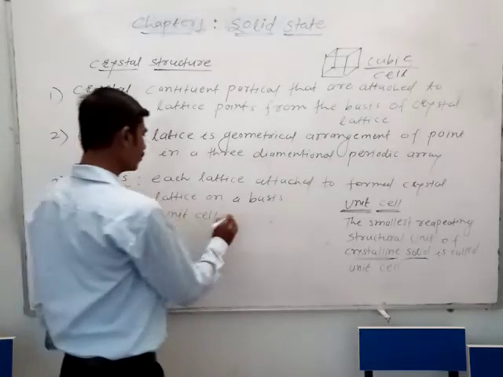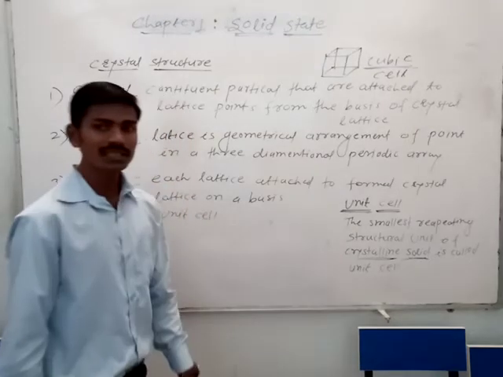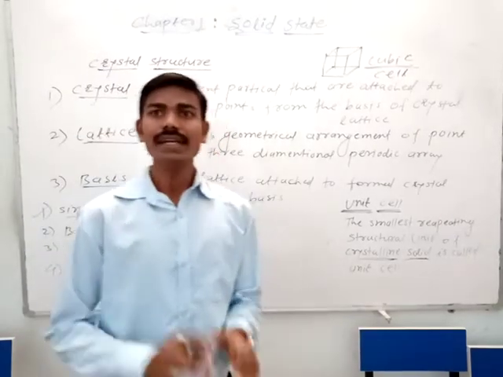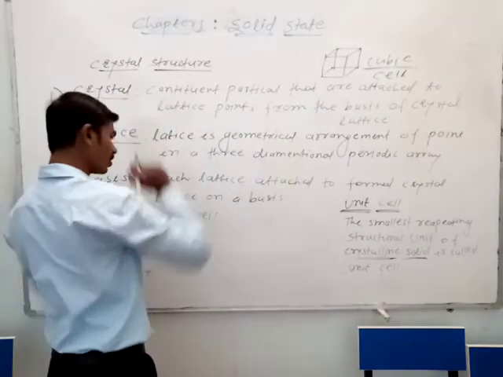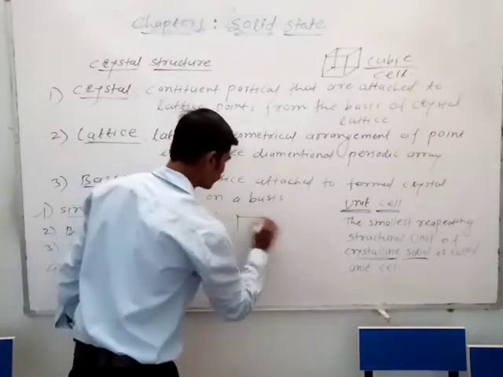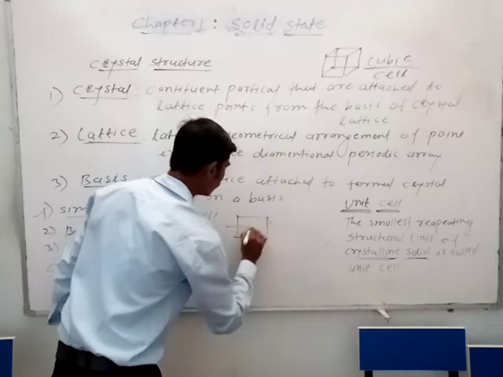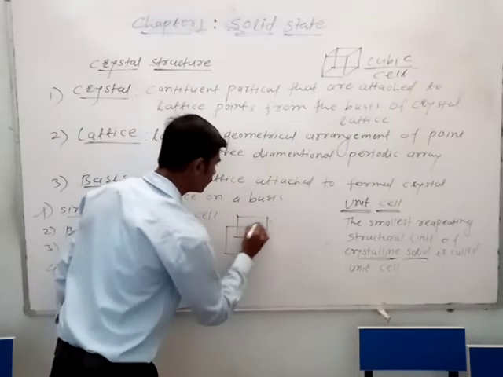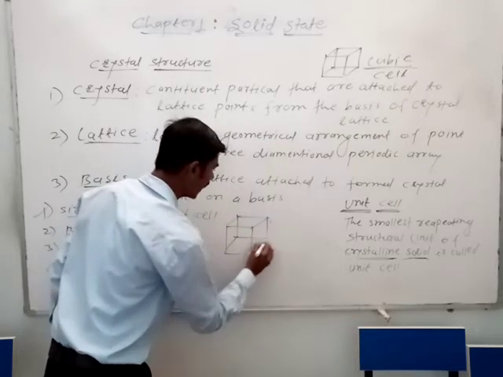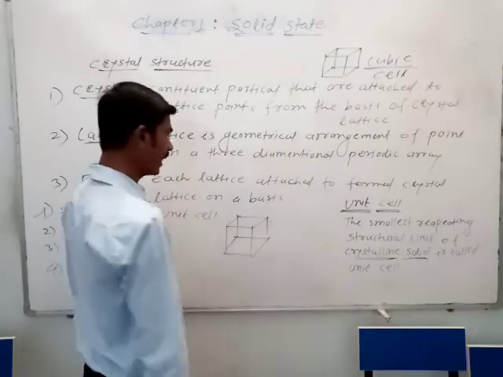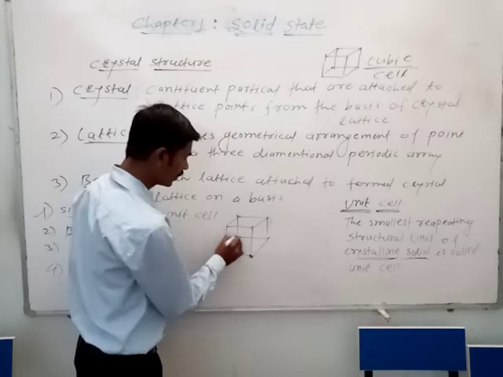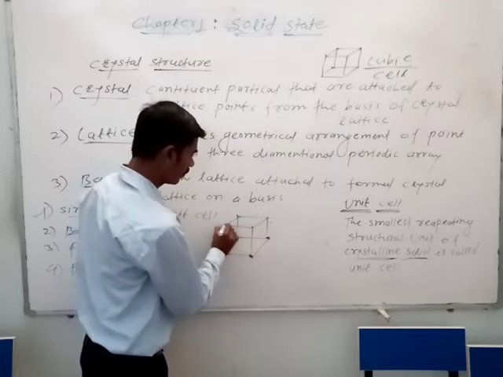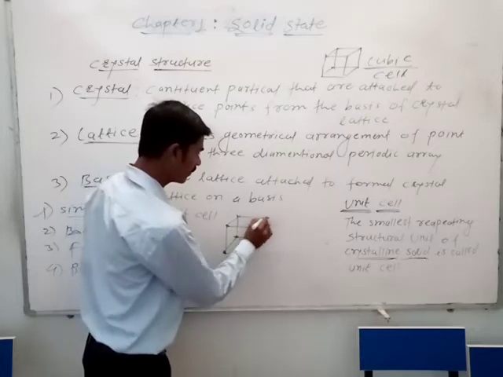In the simple cubic unit cell, the constituent particles are arranged at the 8 corners of the cubic unit cell. These are corners number 1, 2, 3, 4, 5, 6, 7 and 8.